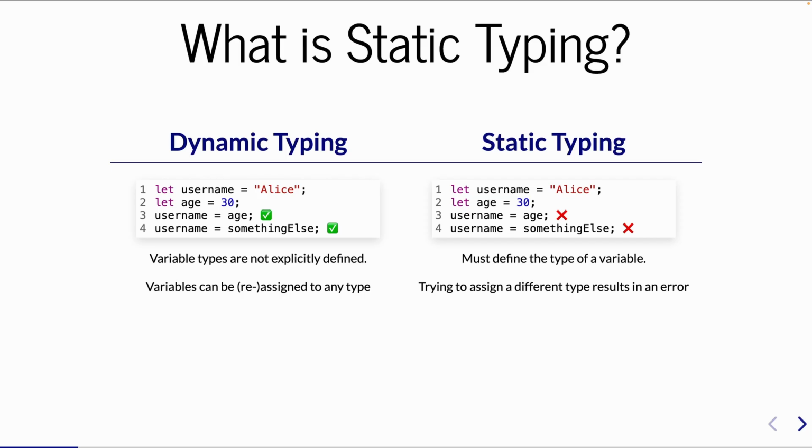Now, in a static runtime, not cool. You have to define your type, and once you define that type, it stays that type forever. So you create a string-typed variable, you try to assign it to a numeric value. Nope, that's a compile time error. And with a static runtime, that is also a runtime error. And that is the huge difference between TypeScript and JavaScript.